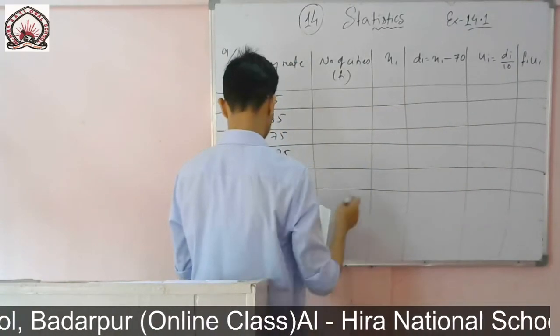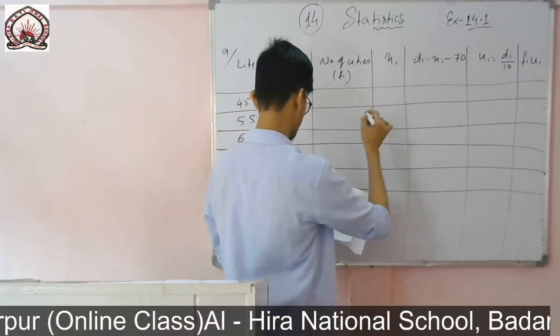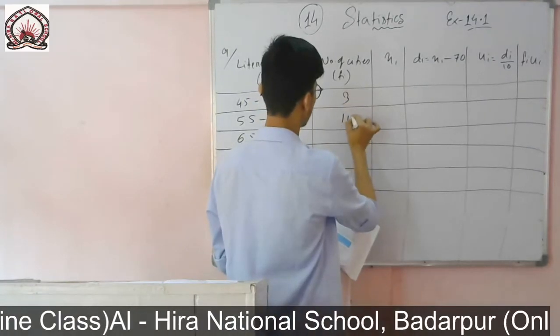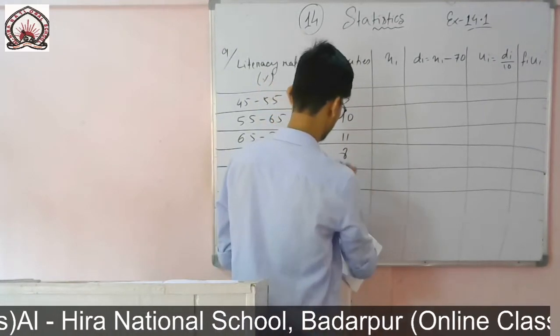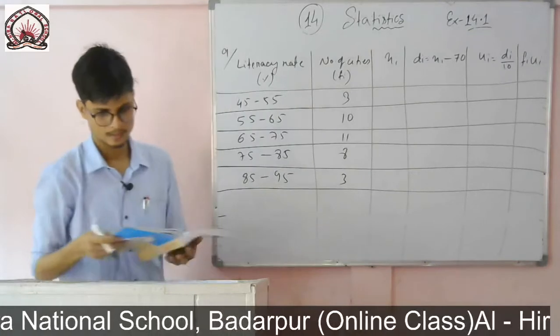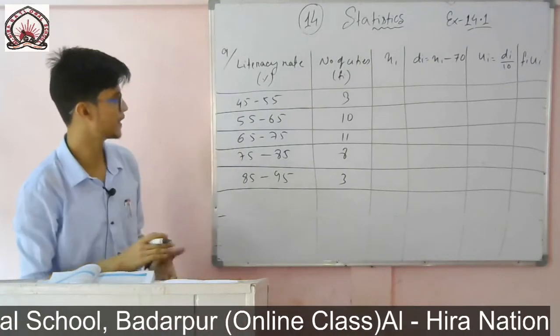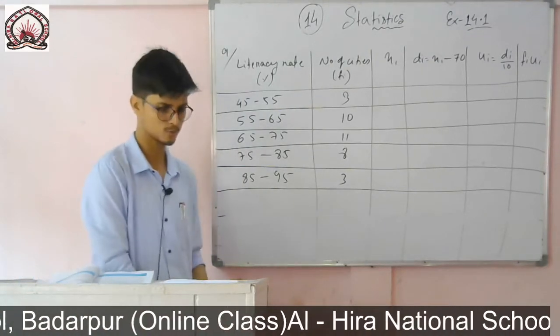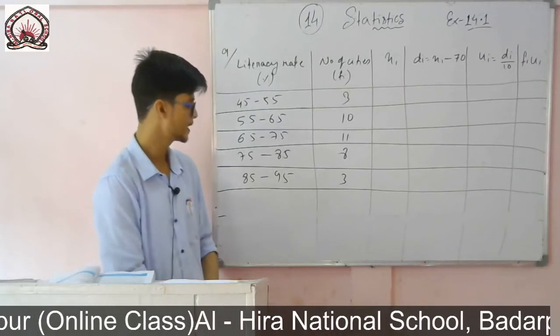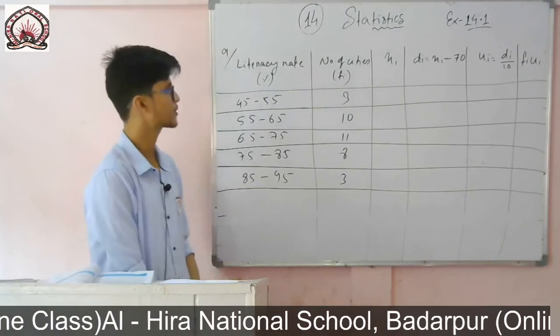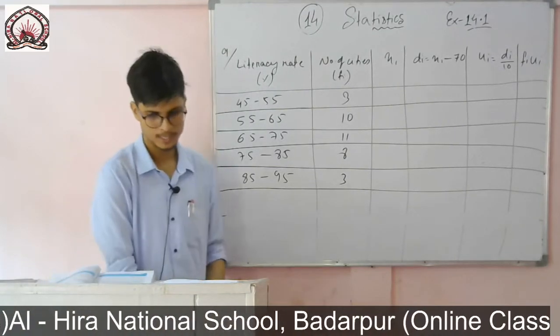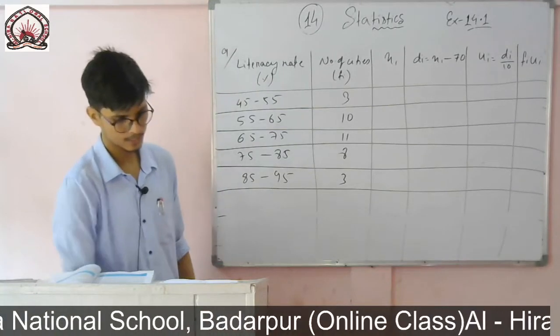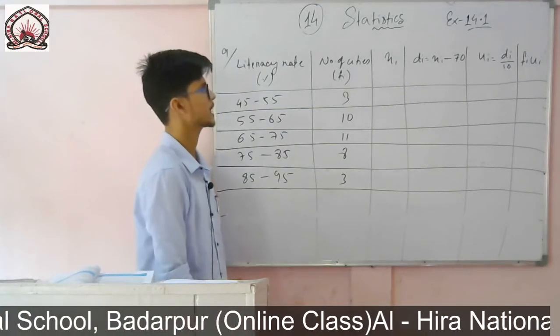And the frequencies given are 3, 10, 11, 8 and 3. So it is given in the question. Now for each and every case I will find xi.